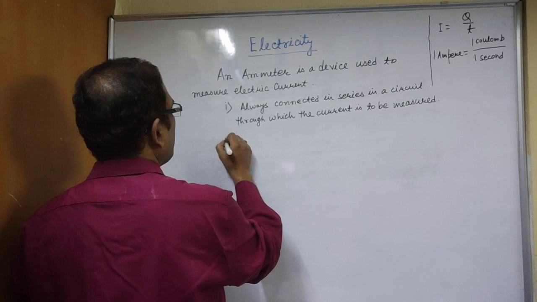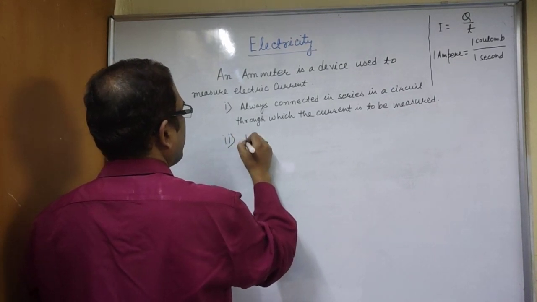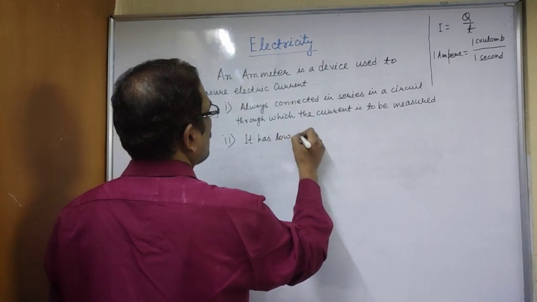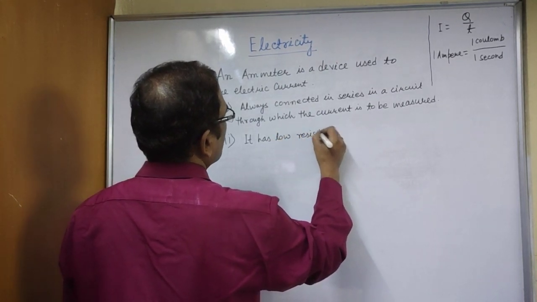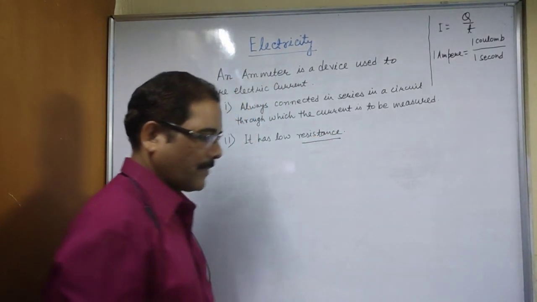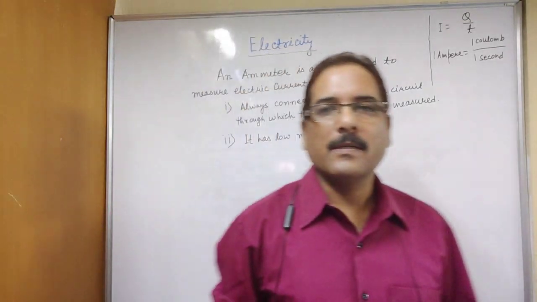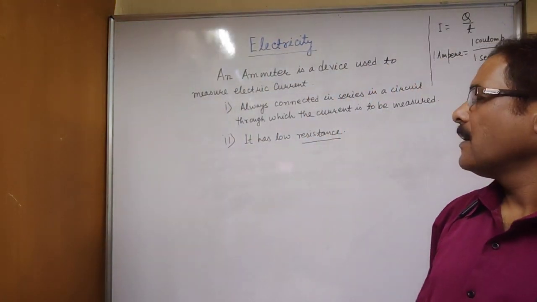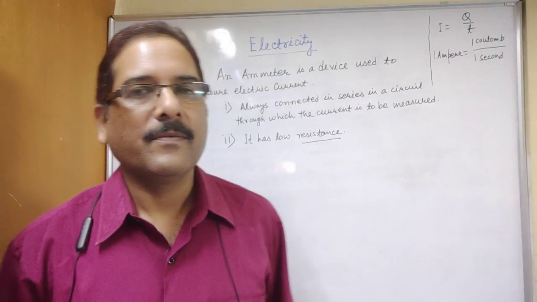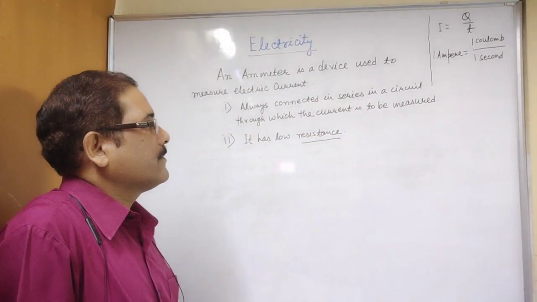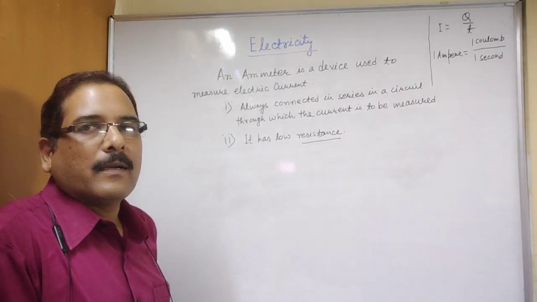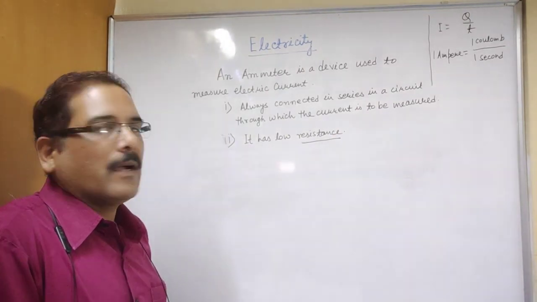And the second point is that it has low resistance. You are not familiar with this term, resistance, yet. We will discuss resistance in detail in this chapter, but you should know that it has low resistance. If the resistance were high, it would not measure the current properly; it would consume some of the current and the actual measurement of current would be affected.